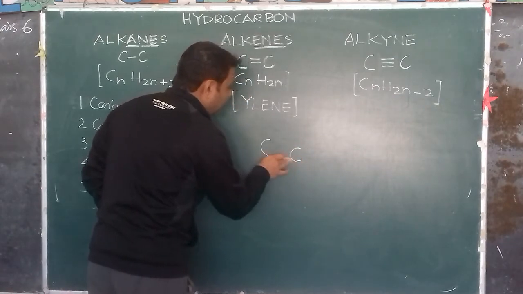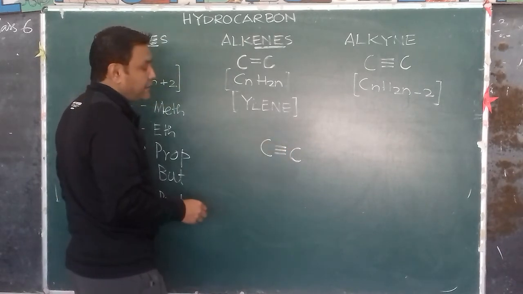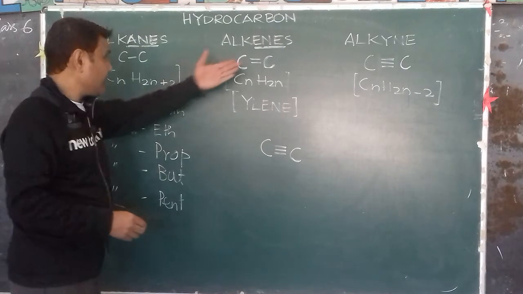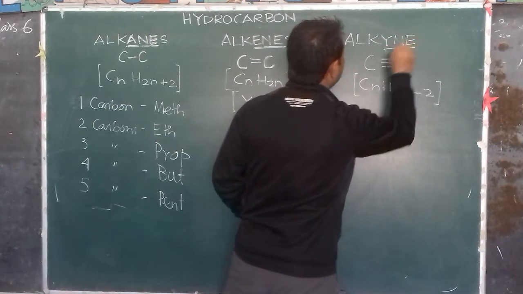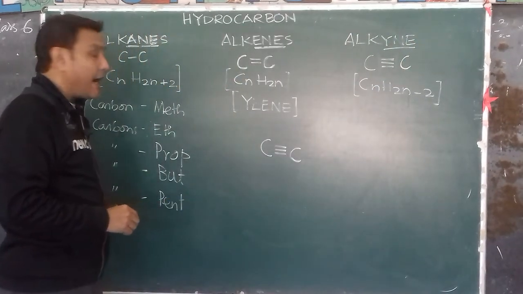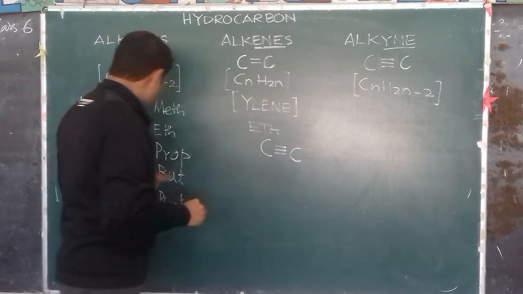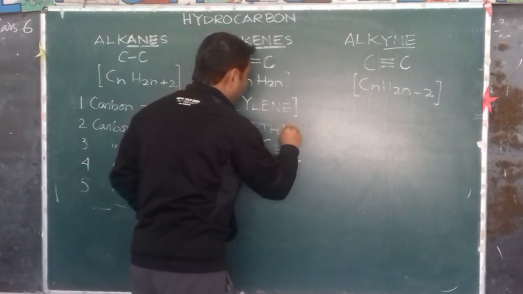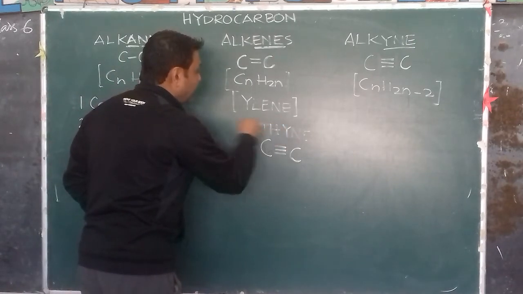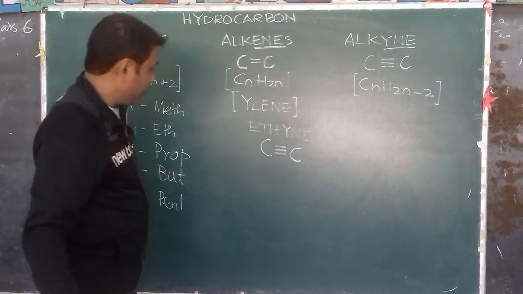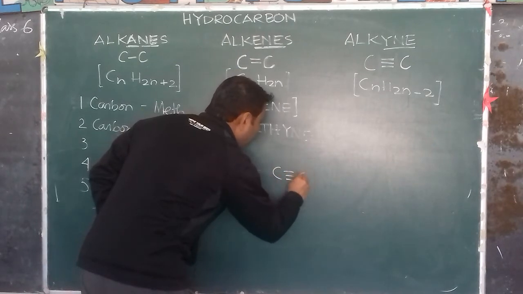Eth means two carbon atoms, and yne means triple bond. So this is ethyne, with two carbon atoms, having a carbon-carbon triple bond.